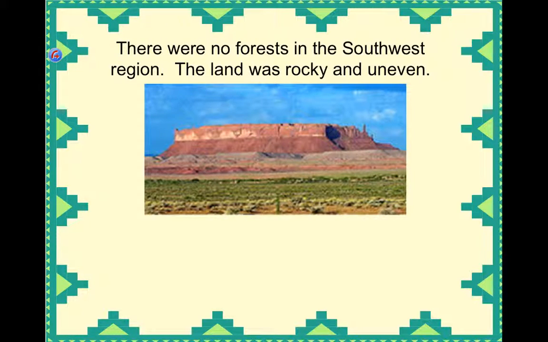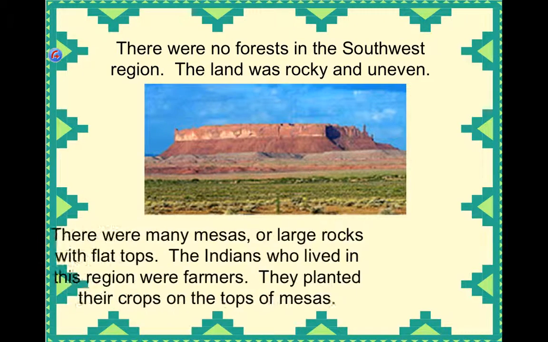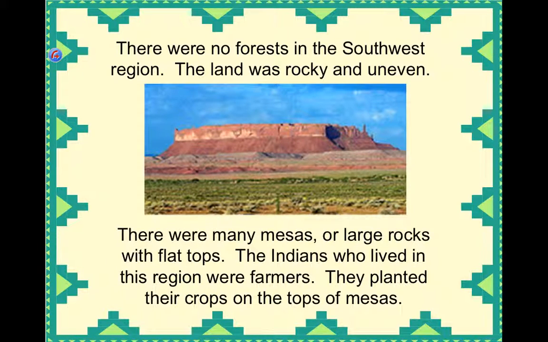There were no forests in the southwest region. The land was very rocky or uneven. There were many mesas, or large rocks with flat tops. The Indians who lived in this region were farmers. They planted their crops on top of mesas.